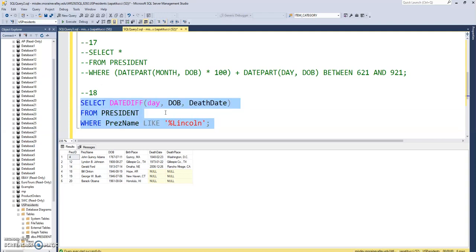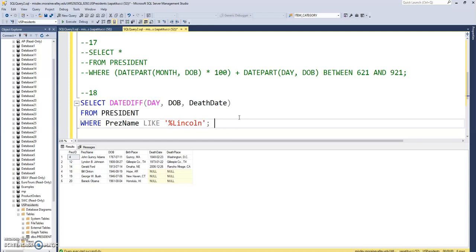This is coming from the president table. And, okay, using date diff to calculate the number of days, so our unit is day, between the day he was born. This is a column in the table, the DOB column, the date of birth. Oh yeah, you can see it here. This is the last query I ran. Between the DOB, date of birth, and the death date, that's another column in the table.